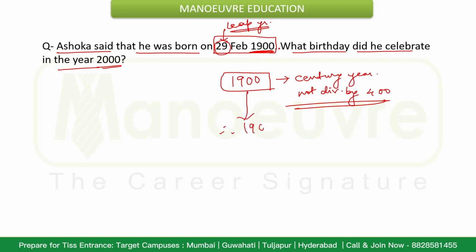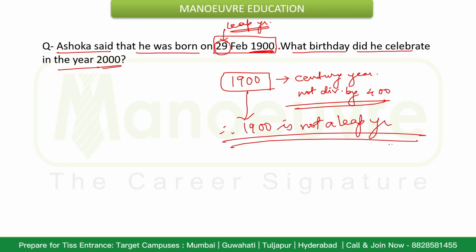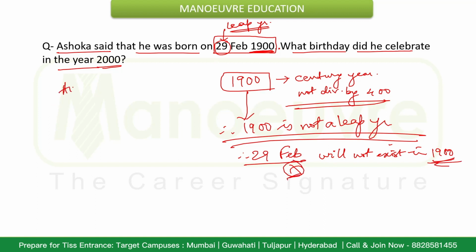Therefore, 1900 is not a leap year. 1900 is not a leap year, and therefore 29th Feb will not exist in the year 1900. That means what will be the answer here?